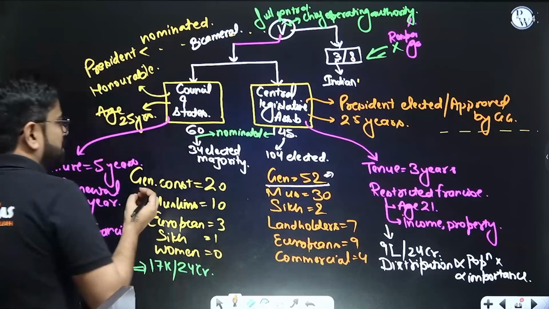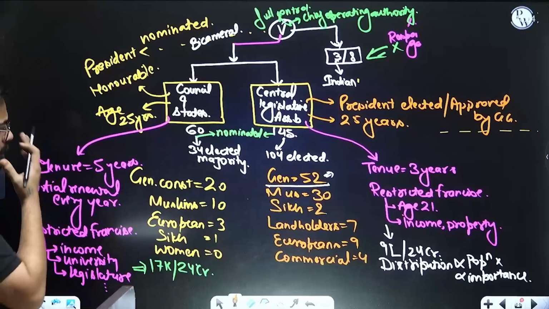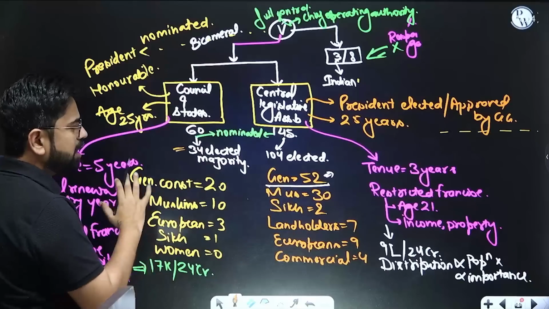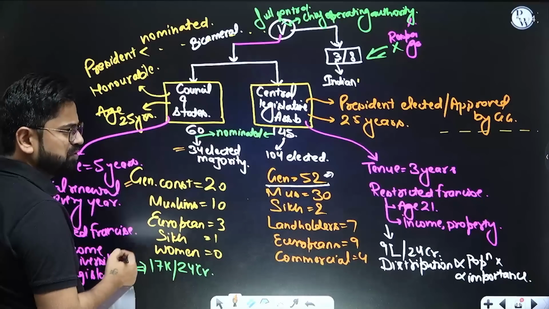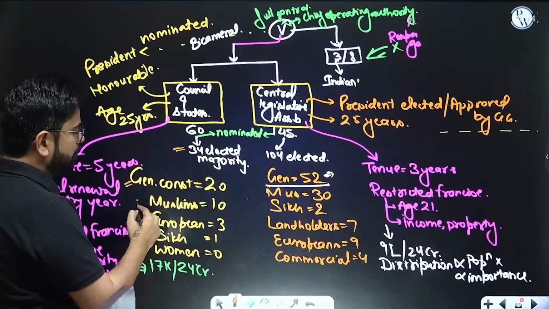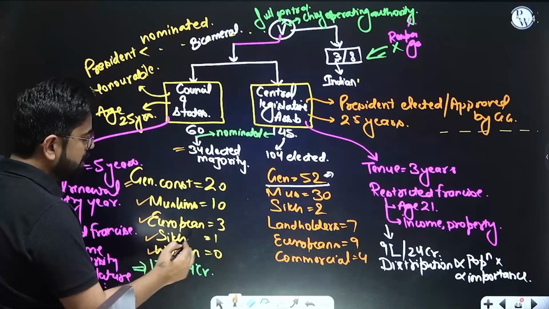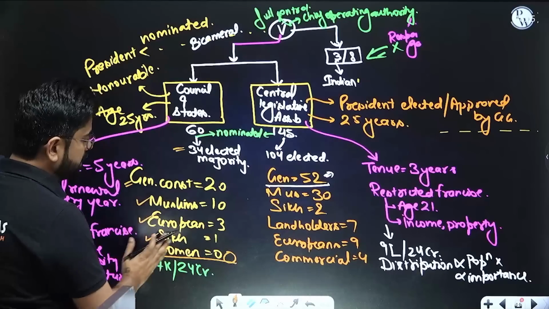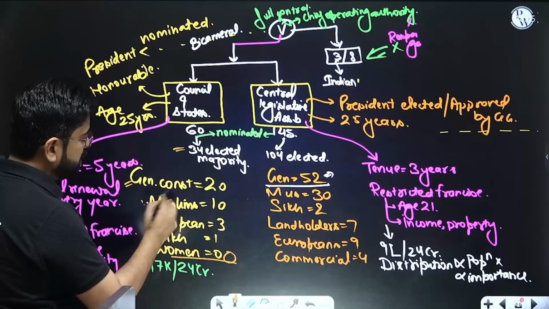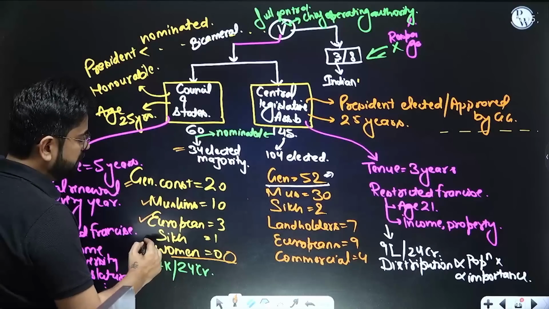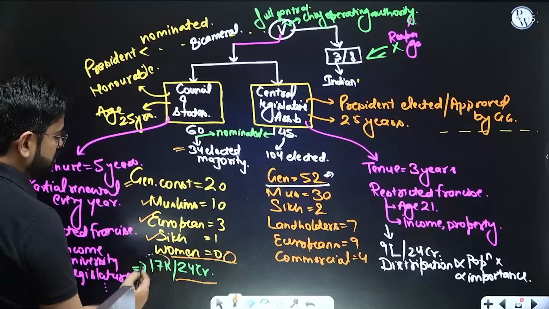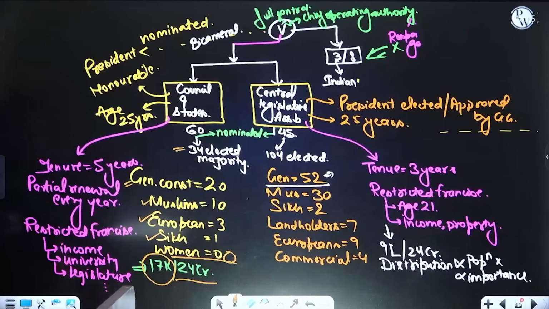Now, let's talk about the election, how this election is happening. First of all, these 34 elected seats of the 60 will be divided between the general constituency, meaning between the provinces, Muslims, Europeans, Sikhs, and women: 0. There is no seat for women, right? Zero seats for women. But you notice, in the last discussion we were talking about seats for Muslims, but here we have seats for Europeans and for Sikhs as well. Plus there is a very limited franchise. Out of 24 crore population, only 17,000 were eligible to vote for the Council of State.